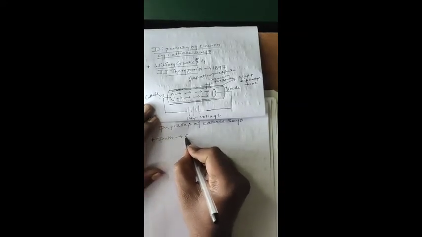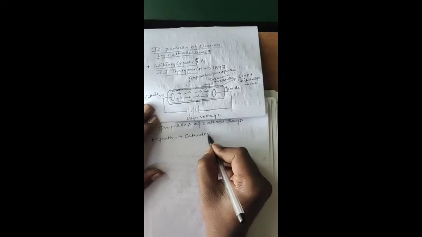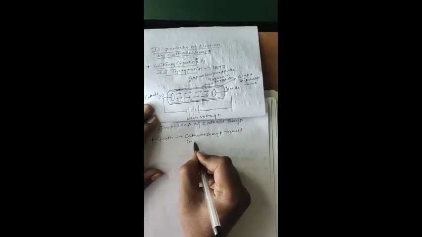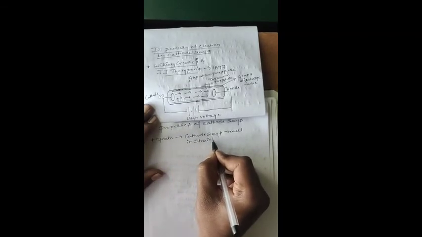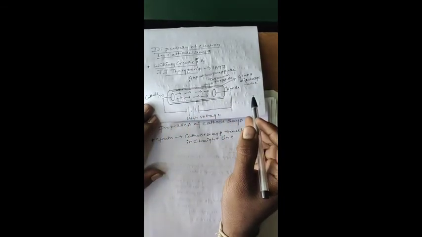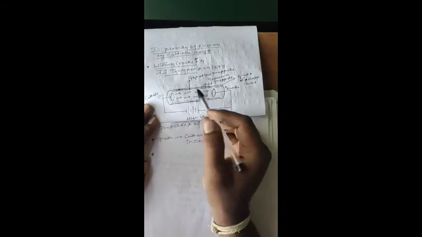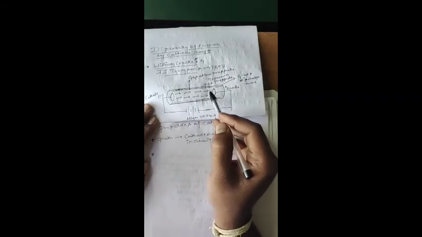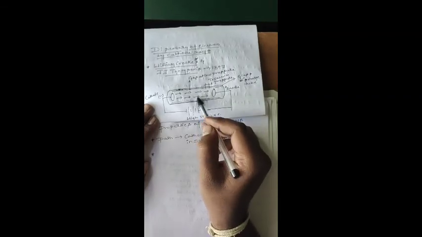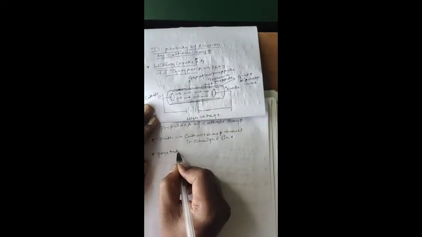The path means the cathode rays travel in a straight line. Correct? We are seeing that it is traveling in a straight line. Next we are going to study penetration. It will penetrate. If you keep any metal here, it will also penetrate. You are understanding? Next we are going to talk about penetration.